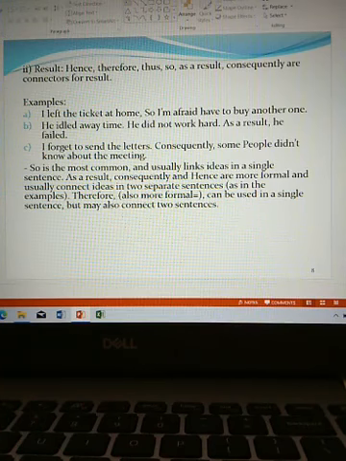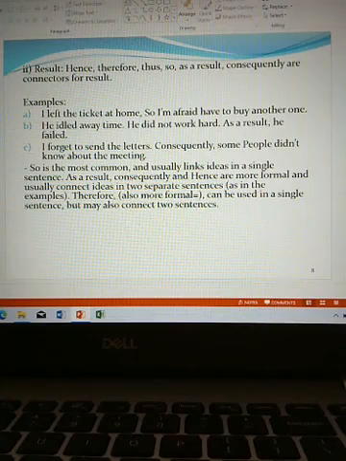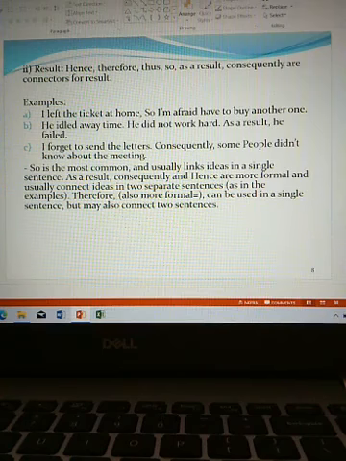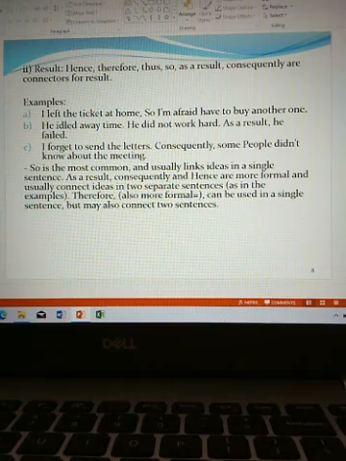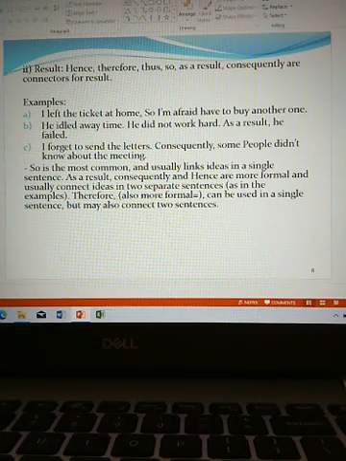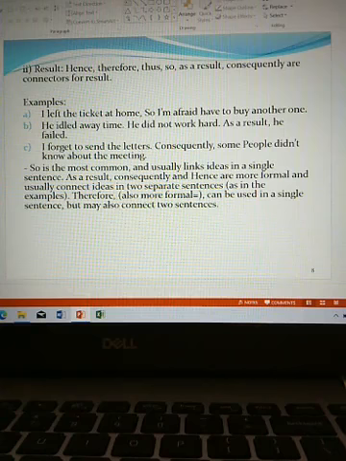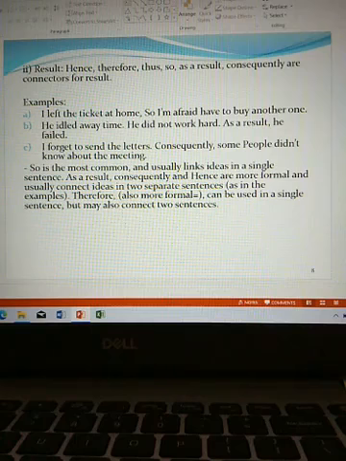I forgot to send the letters. Consequently, some people didn't know about the meeting. So we can guess there would be a meeting. Somebody has to send letters or notice. But here what we see, the speaker forgot to send letters. So what happened?